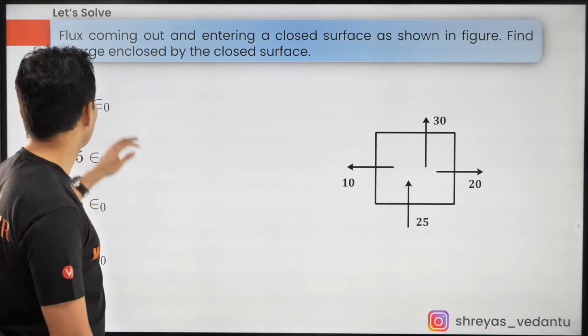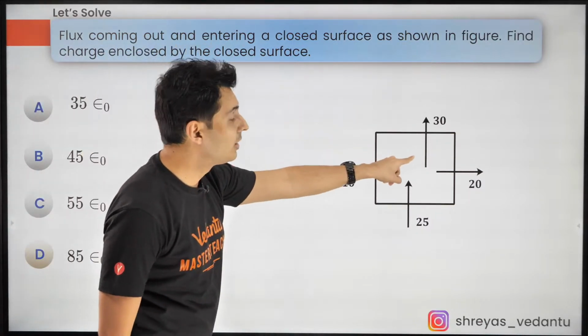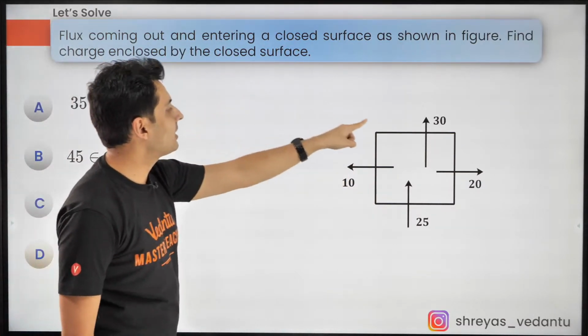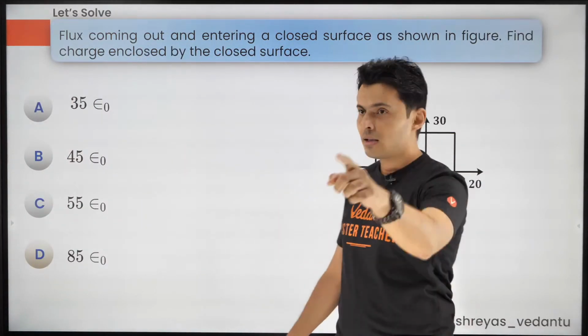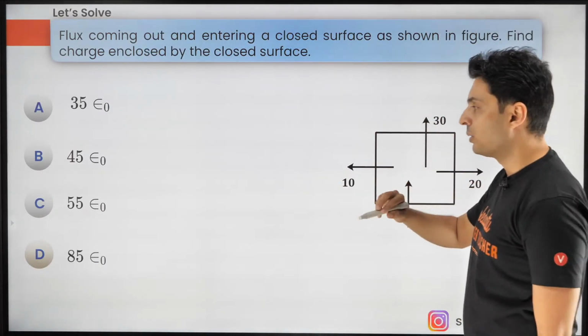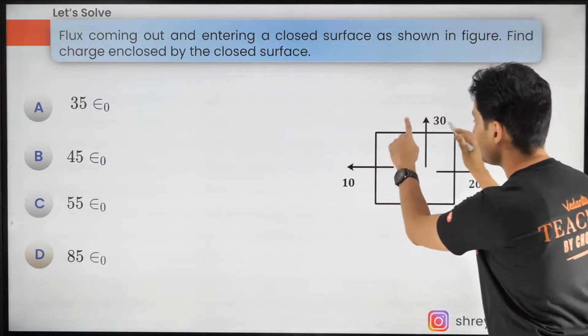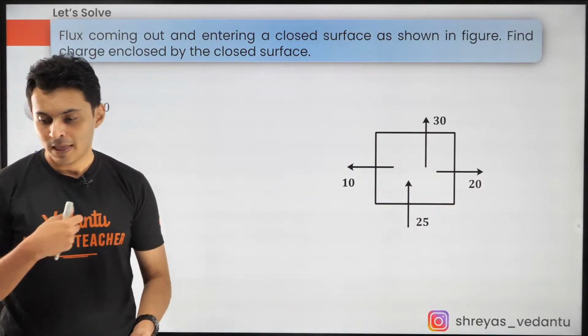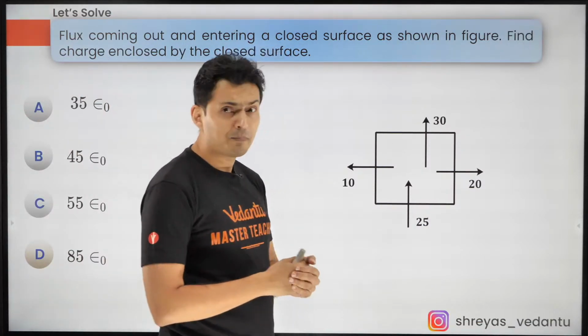Come on. Flux coming out and going in is given through this. What is the charge inside this surface? This is 30 which is going out, 20 going out, 25 coming in, 10 going out. What is the net charge inside this closed surface? Come on, think. Come on, all my warriors.